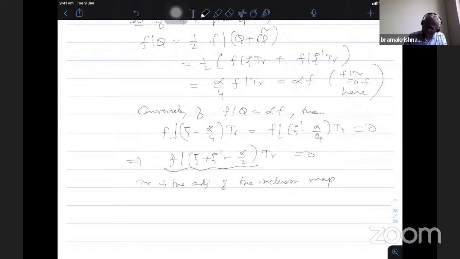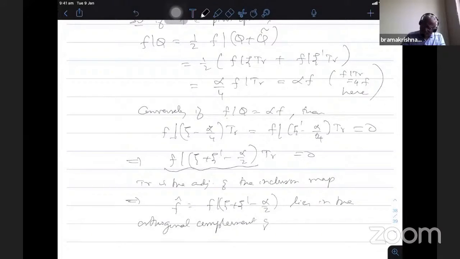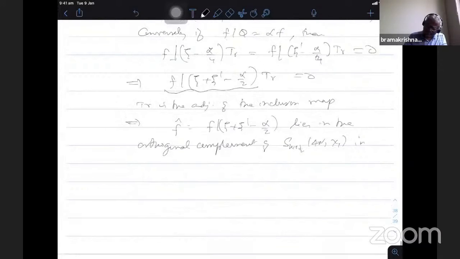This implies this function f hat, which is f|(ψ plus ψ' minus alpha by 2), lies in the orthogonal complement of S_{k+1/2}(4N, χ1) in the level 16N space.